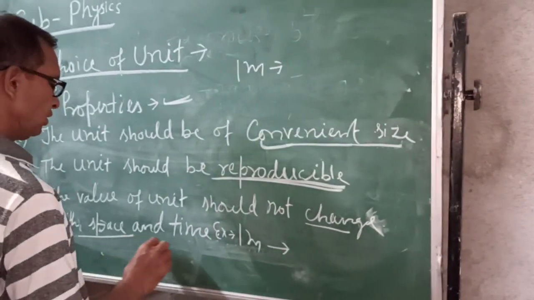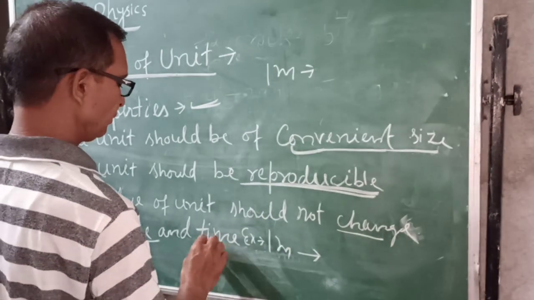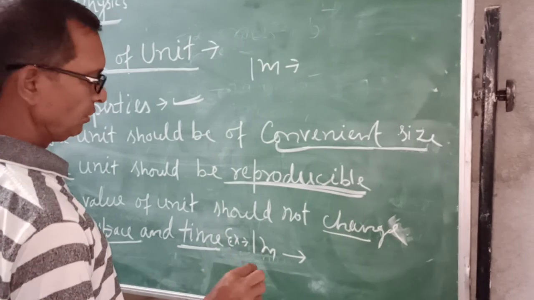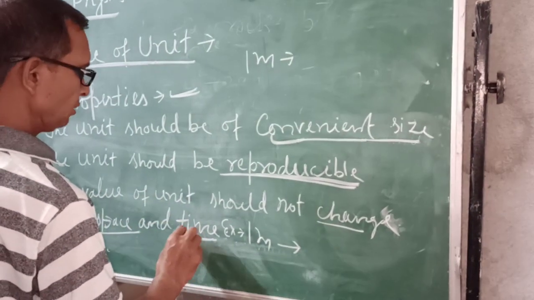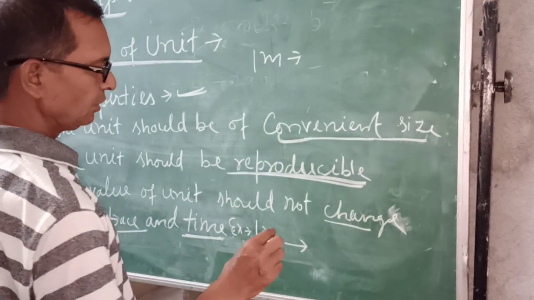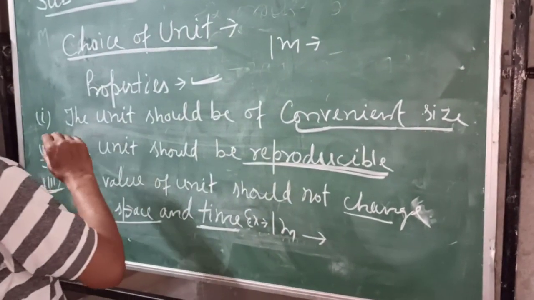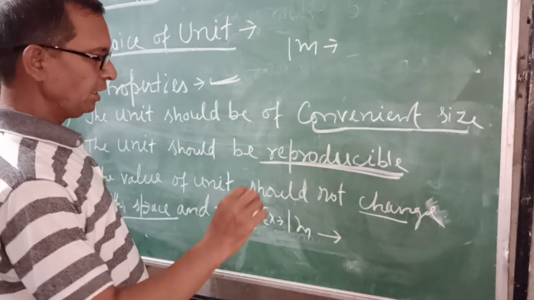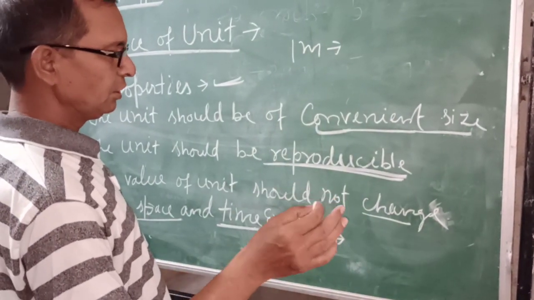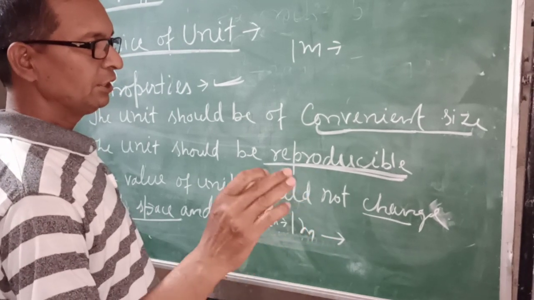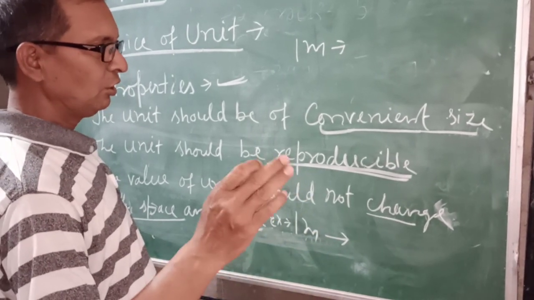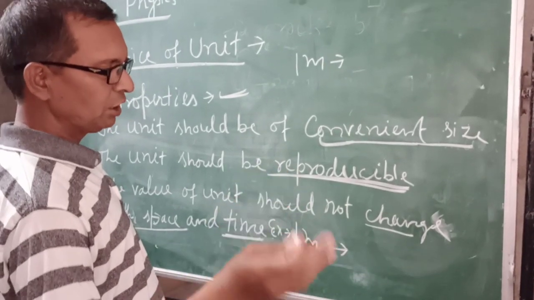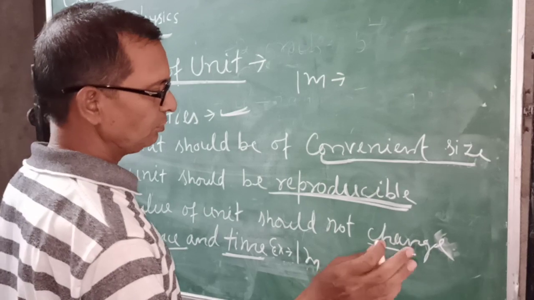So it is a standard value and it is also independent of time. It means it will always be the same. So the units of any physical quantities, whether measured in our country or another country, at present time or future time, should always be the same.